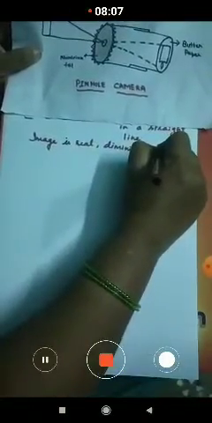It is diminished. Diminished means the size has been reduced. And here you can observe diminished in size and it is inverted. The image is inverted when compared to the original object. So the inverted image is formed in a pinhole camera.